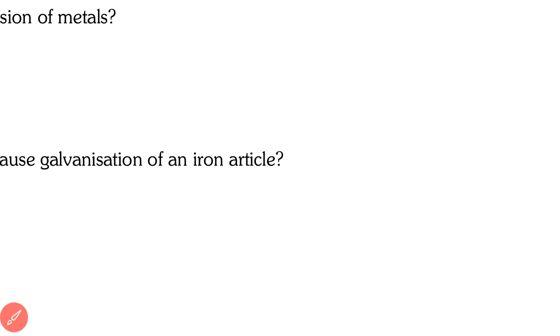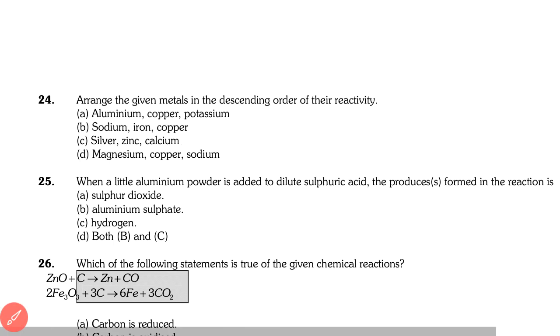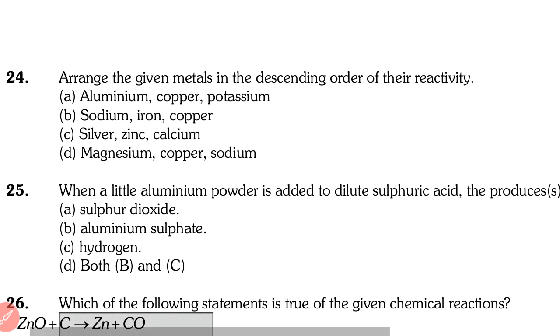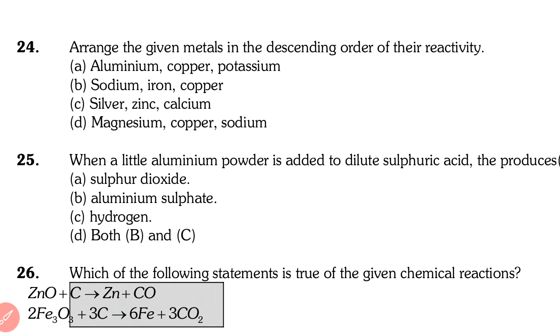Going to the next question, that is question number 24. Arrange the given metals in the decreasing order of their reactivity.